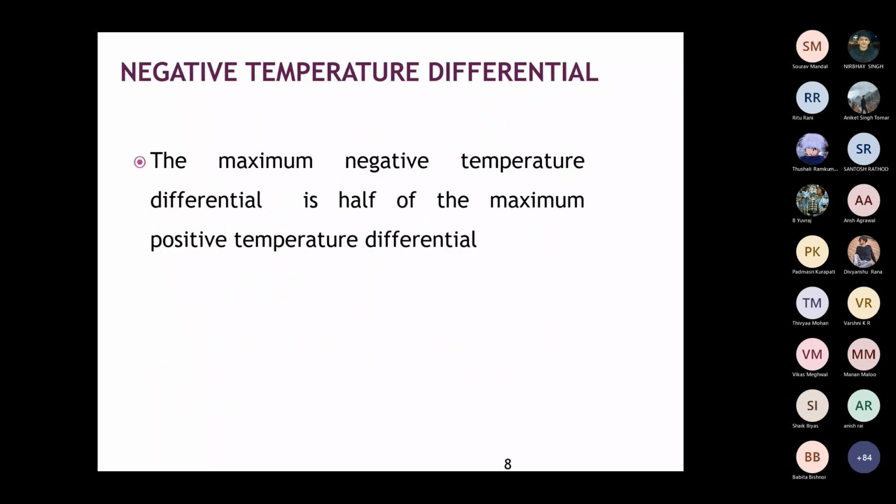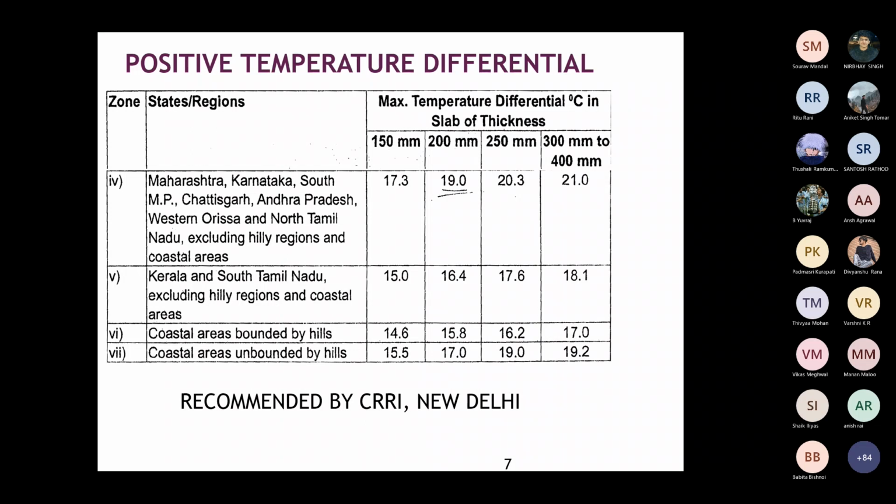So to get the negative temperature differential, what you have to do is, the maximum negative temperature differential is taken as half the maximum positive temperature differential. So 17.3 for 15 centimeter is the positive temperature differential, so 17.3 by 2 will be the negative temperature differential. Okay.